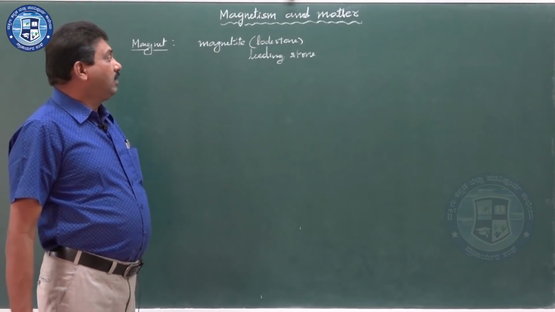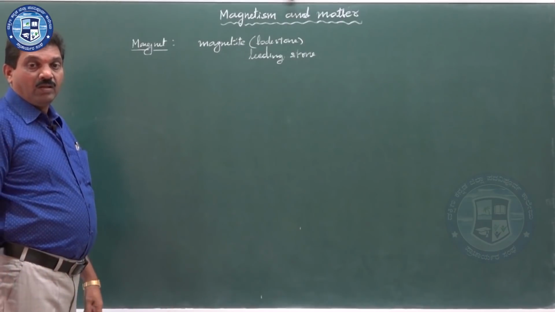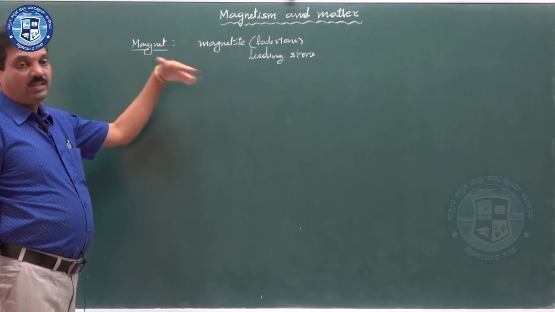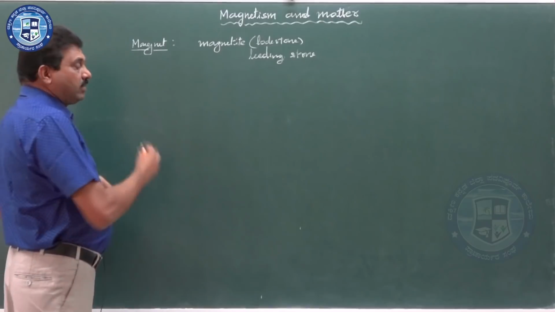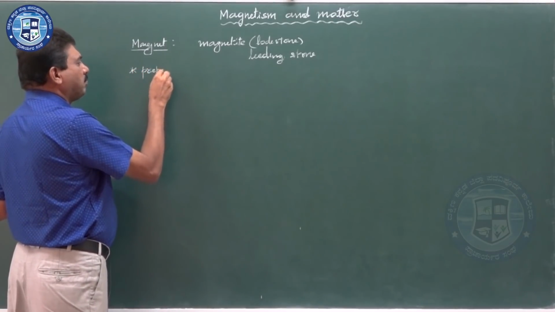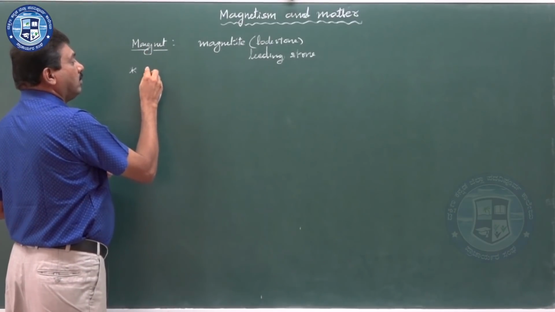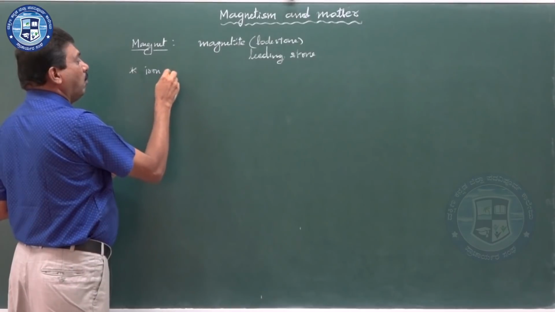And magnetite is an iron ore, shortly taken as magnet. This magnet is basically from iron ore.